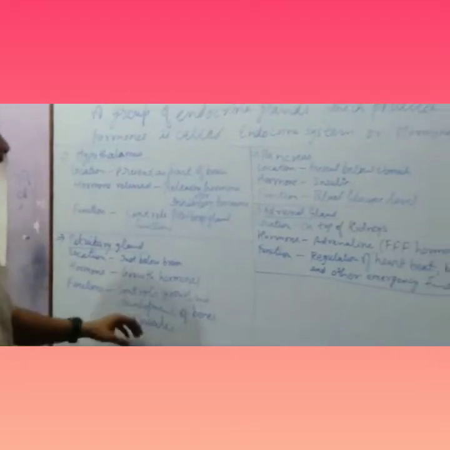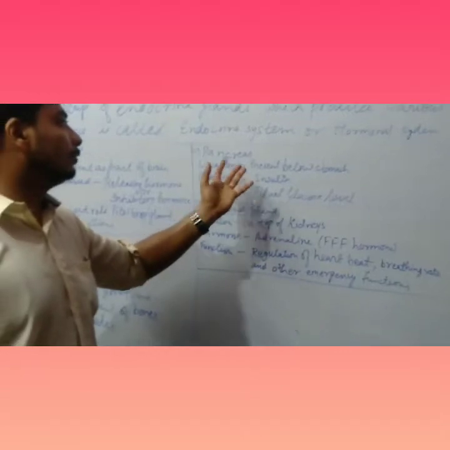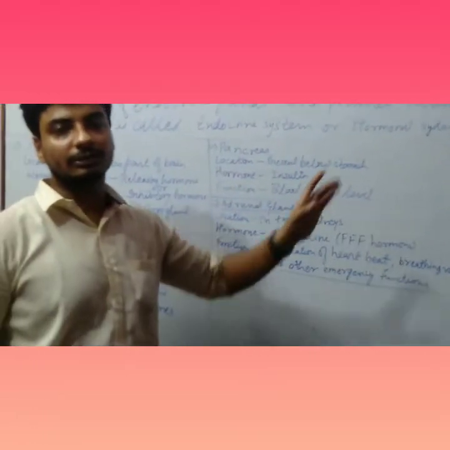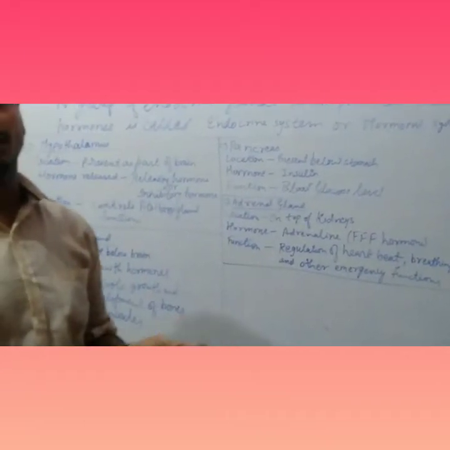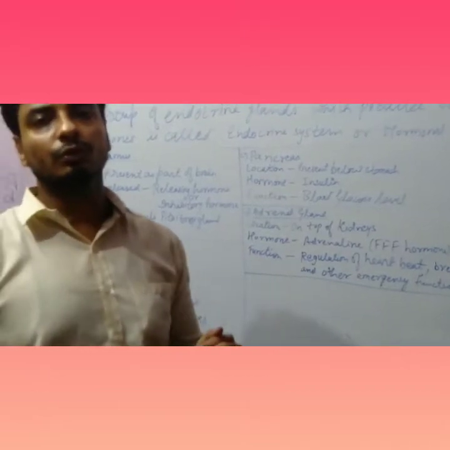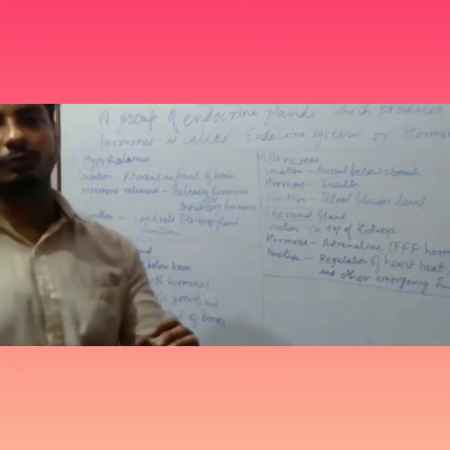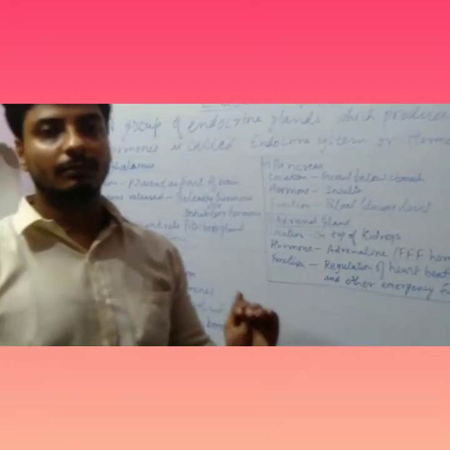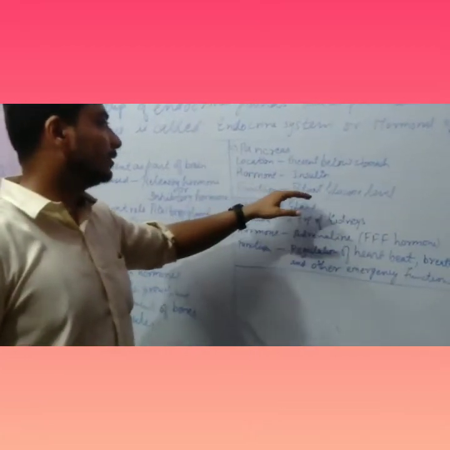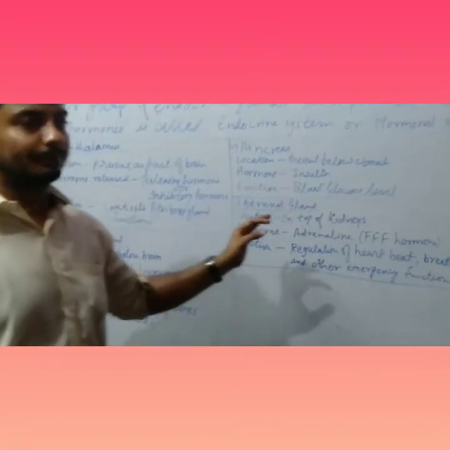Next we will discuss the pancreas. Now the pancreas is found just below the stomach. The hormone released by the pancreas is insulin, and this insulin hormone controls the blood glucose level. Whenever glucose in the blood rises, this hormone is secreted from the pancreas, which lowers the glucose level in the blood. So this functions as a controlling hormone which controls the blood glucose level in the body.